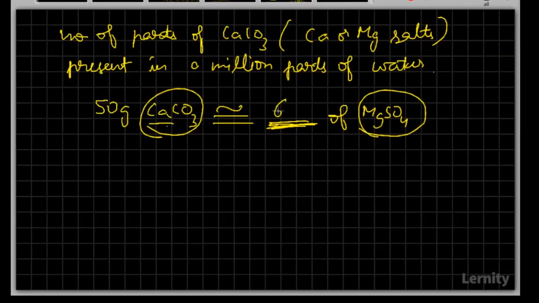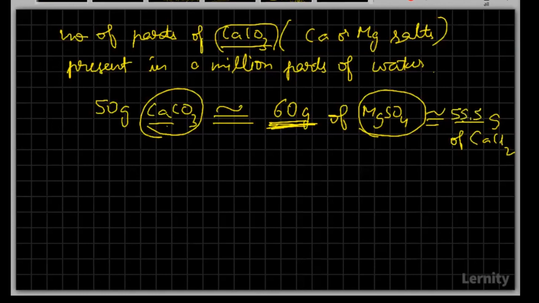Good. It will be equivalent to 60 grams of magnesium sulfate. Similarly, for calcium chloride, if the molecular mass is 111 grams, how many grams of calcium chloride? So always try to express whatever salt is given to you in terms of calcium carbonate. Good. So it will be 55.5 grams.